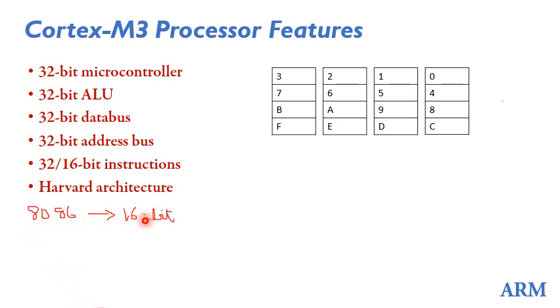You have not studied this, but I will take the example of this microprocessor to explain this concept. So 8086 is a 16-bit microprocessor, meaning its data registers are 16-bit wide. Its data bus is 16-bit wide. That means it can access 16-bit data at a time from memory.